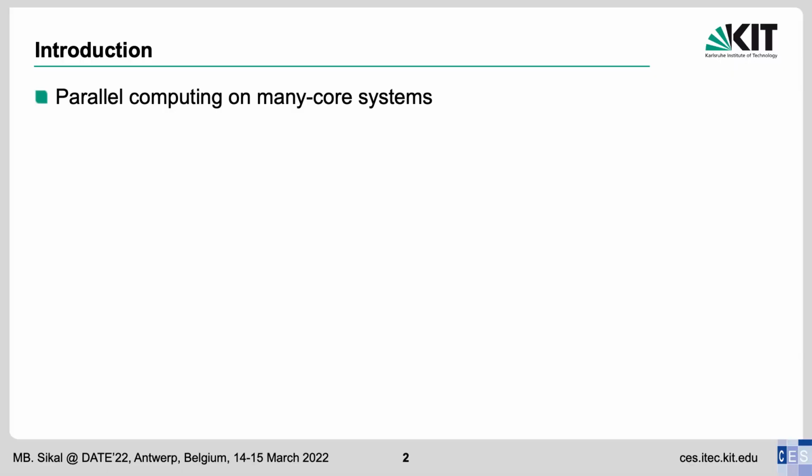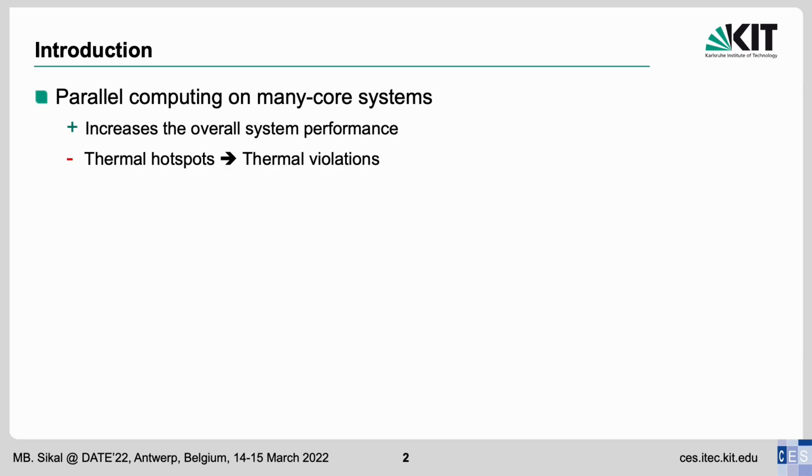With the continuous demand for computational power, parallel computing on many cores has helped increase the overall system performance. However, the heat transfer between multiple running cores can lead to the creation of hotspots on the chip, thus leading to thermal violations that can impact the reliability of the chip or even permanently damage it.